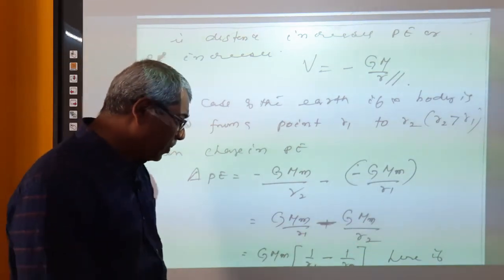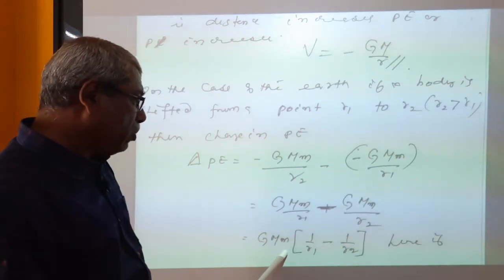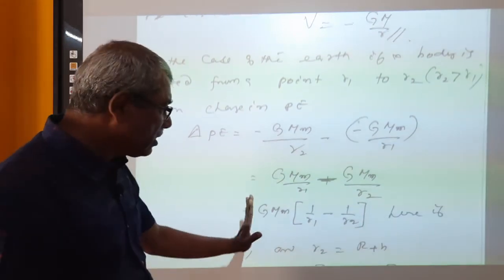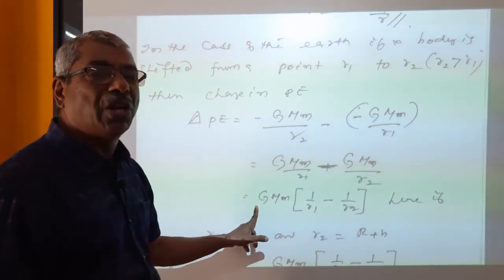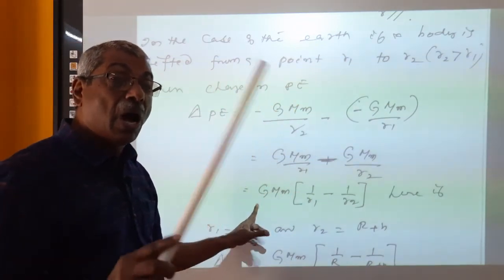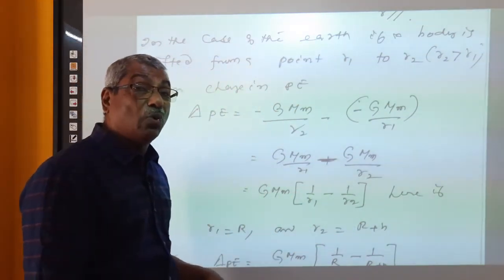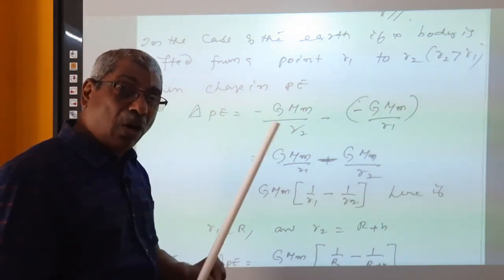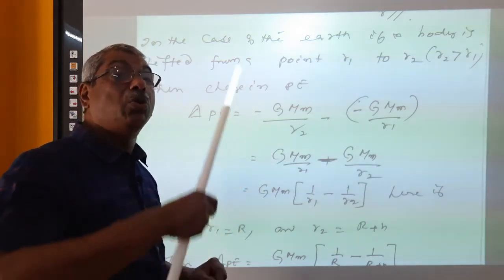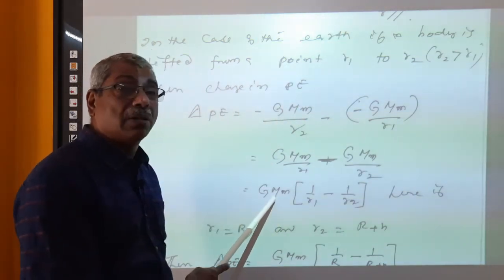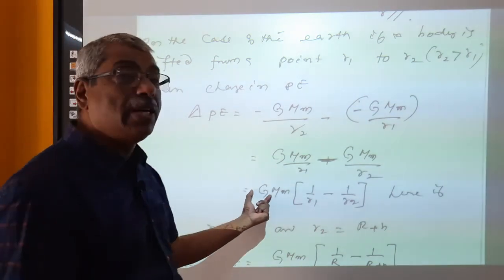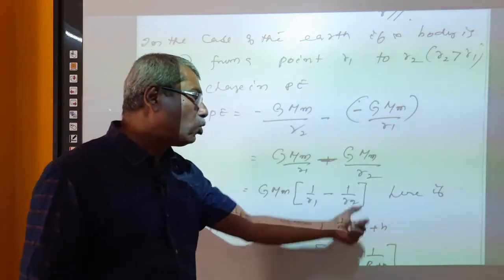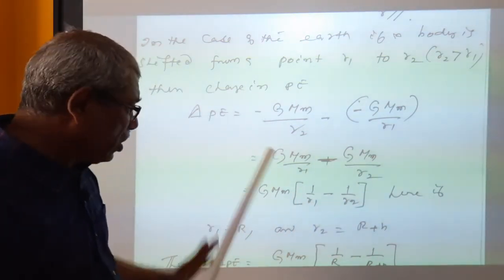What can be taken out? G capital M small m is taken outside, divided by 1 by R1 minus 1 by R2. This is the general expression for change in potential energy when a small body of mass m is shifted from R1 to R2 from a big body of mass capital M. The change in potential energy is given by G capital M small m into 1 by R1 minus 1 by R2. Right, okay, here we can assume one thing.